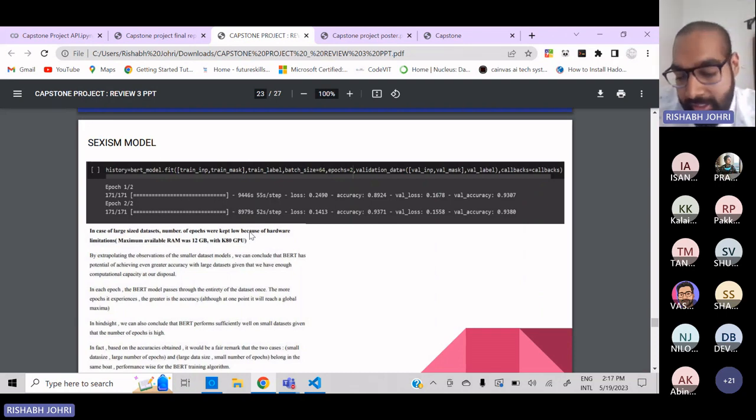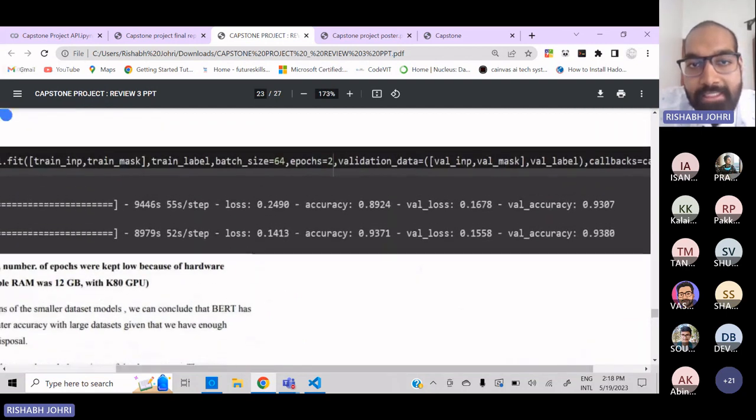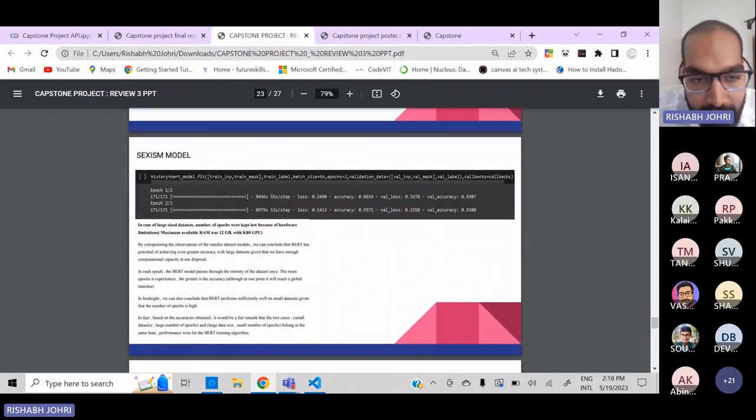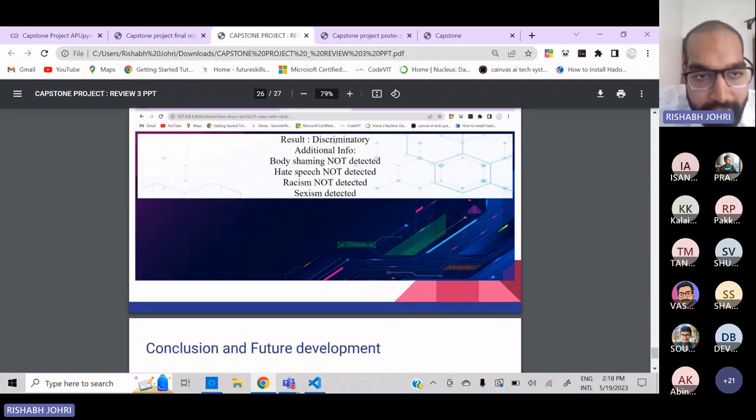So if I had used a larger computational capacity, I could have increased the number of epochs. As you can see, the number of epochs here is 2, and the batch size is 64. On changing these parameters further, as I had done with the smaller data set, the accuracy would have increased even more. But despite that limitation, the model performed very well. So now moving straight to the conclusion and future development.